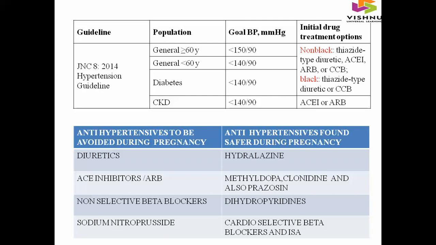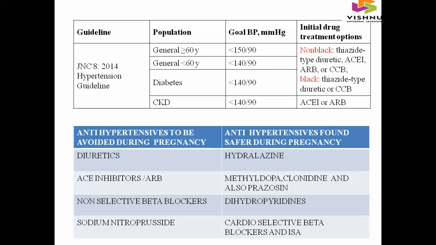And coming to diabetes with goal BP less than 140/90, again for non-black people we can go with thiazide diuretic, ACEI or ARB, or CCB, and for black people thiazide diuretic or CCB. And for CKD patients with goal BP less than 140/90, we can go with ACEI or ARB as the primary first line agent.